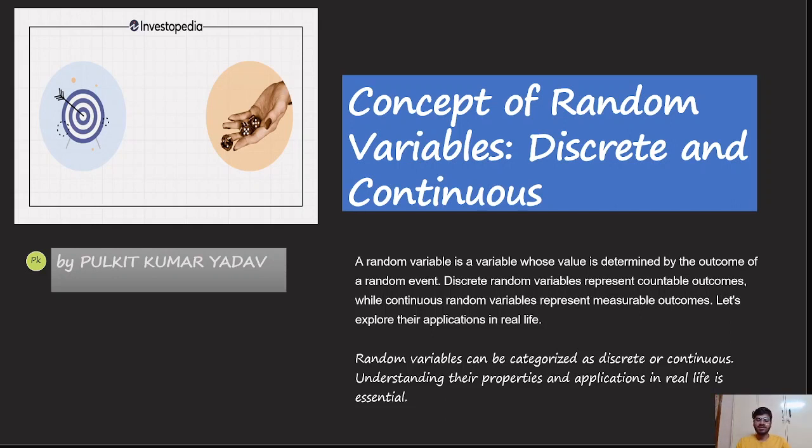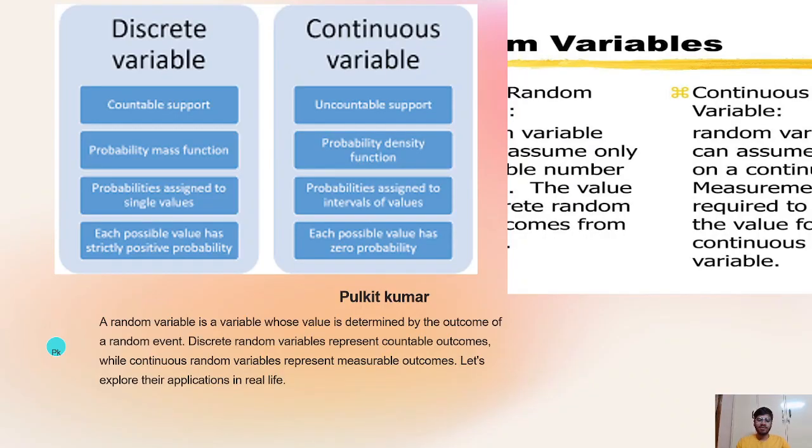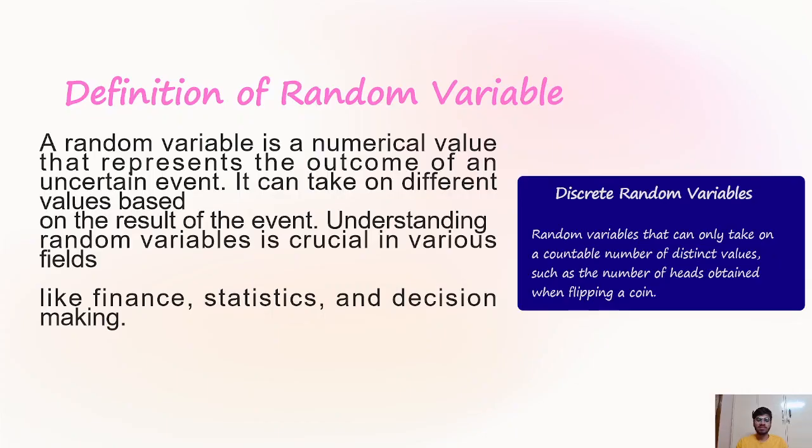Random variables can be categorized as discrete or continuous. Understanding their properties and applications in real life is essential. Then we have the discrete and continuous variables. And the random variable is a variable whose value is determined by the outcome of a random event. Discrete random variables represent countable outcomes while continuous random variables represent measurable outcomes.